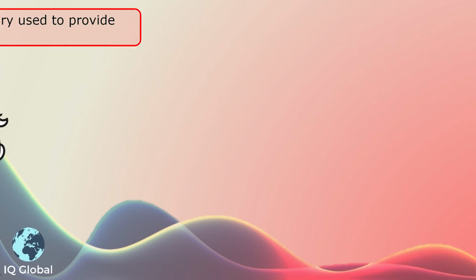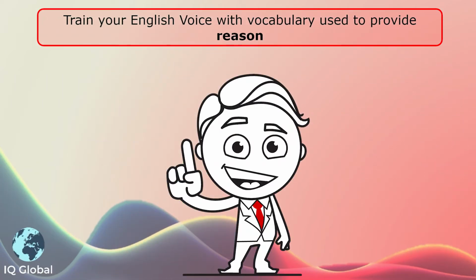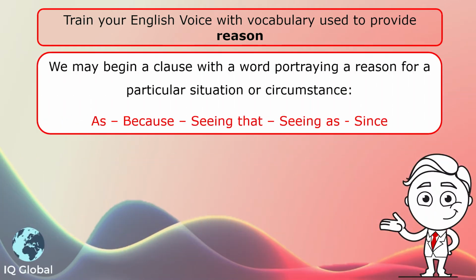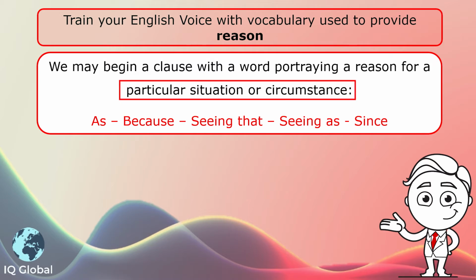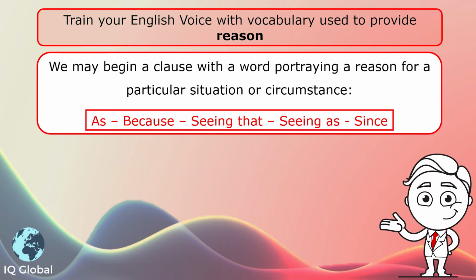In this section of grammar, we are going to look at the vocabulary that we use to provide reasons for doing something or for something happening. So, we can begin a clause with a word portraying or giving a reason for a particular situation or circumstance, and these are the words that we use to do that: as, because, seeing that, seeing as, or since.